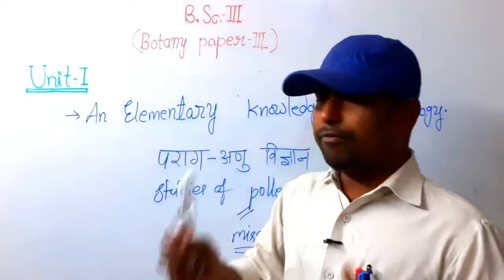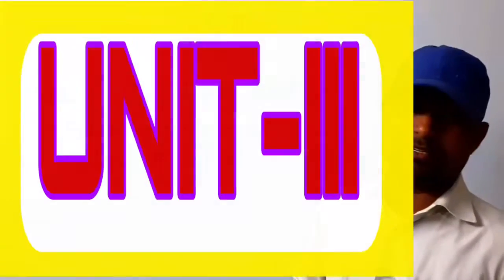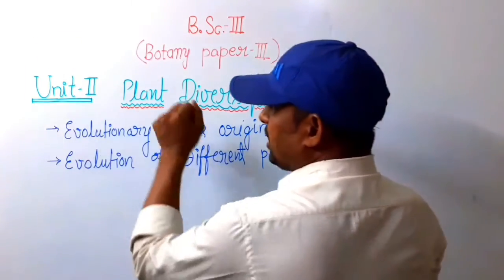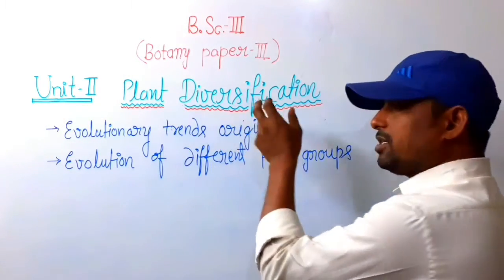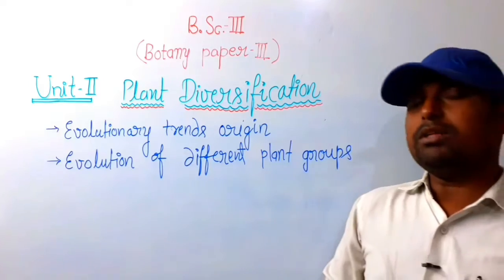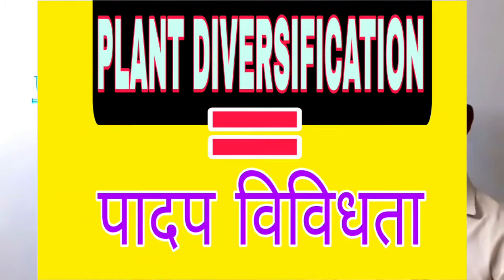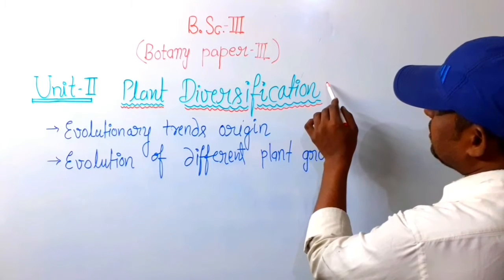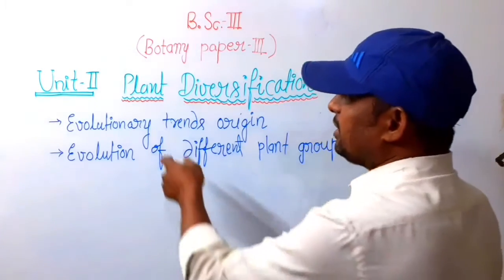So unit first completed. Once again, most welcome to unit second. Unit second has the topic plant diversification. What is the meaning of diversification? Meaning in Hindi is विविधीकरण.